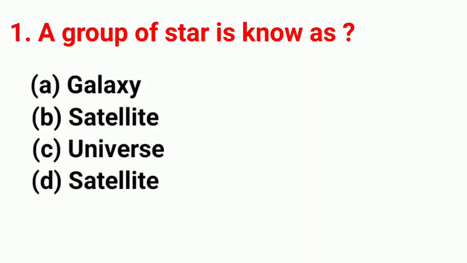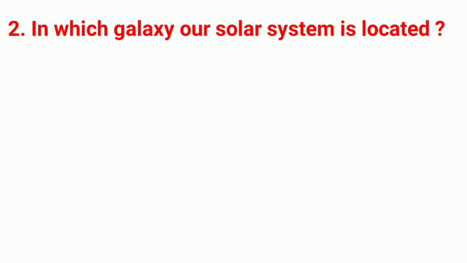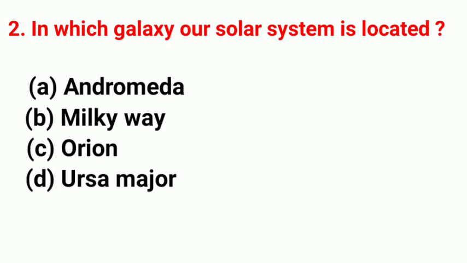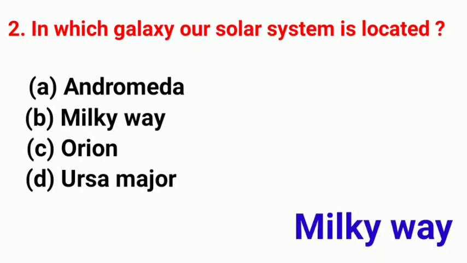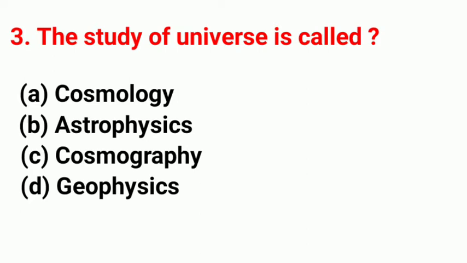A group of stars is known as. Right answer is galaxy. In which galaxy our solar system is located? Right answer is Milky Way. The study of universe is called. Right answer is cosmology.